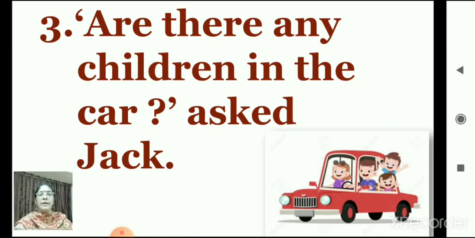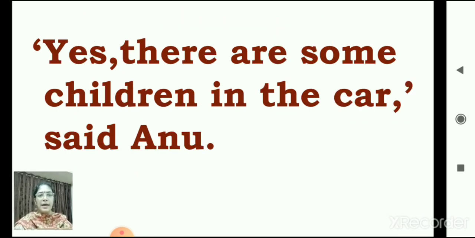Are there any children in the car? Asked Jack. Are there any children in the car? Asked Jack. Yes, look at the picture. Children, can you see? Yes, there are some children in the car. So how are we going to write the answer? How are we going to frame? Let's see.